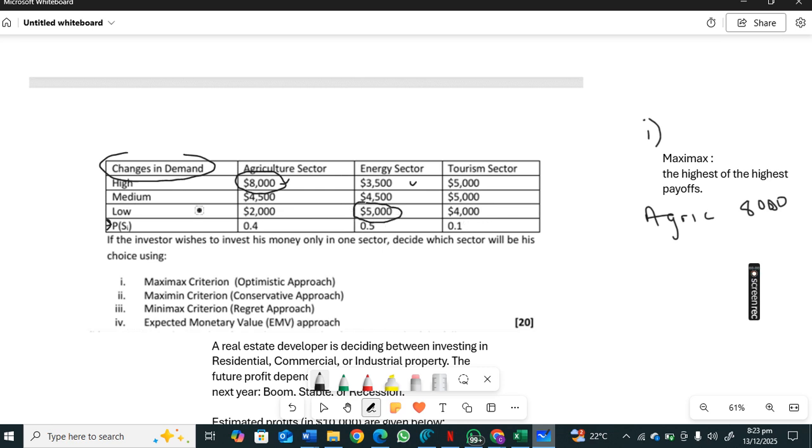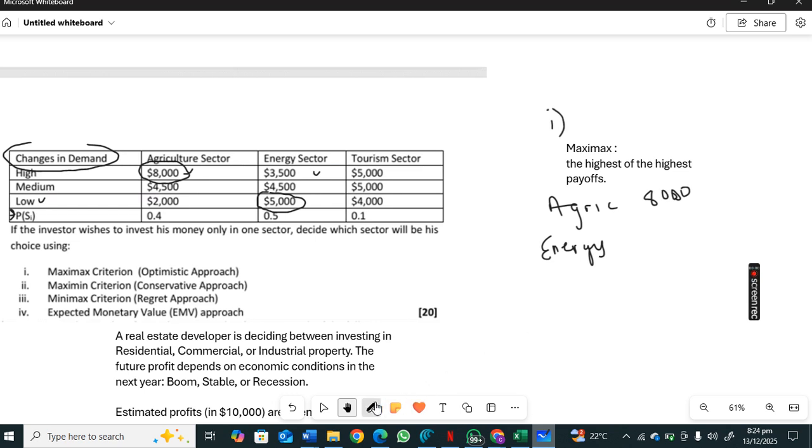Don't think that just because the change in demand is low, this 5,000 is the lowest. No, colleagues. So energy, the highest payoff is $5,000. Tourism, highest payoff is also $5,000.